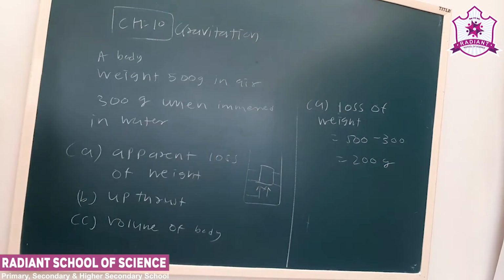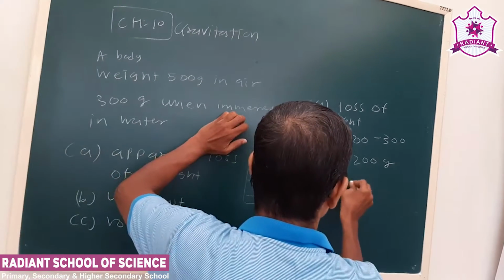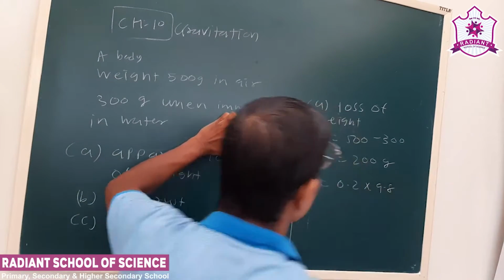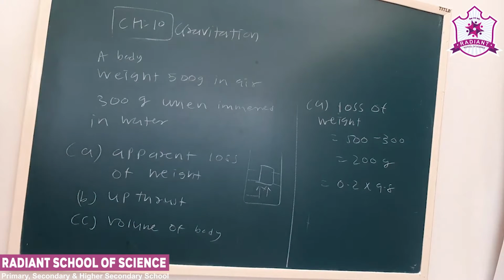Now see, this is mass multiplied by the gravitational acceleration, 0.2 and g is 9.8.